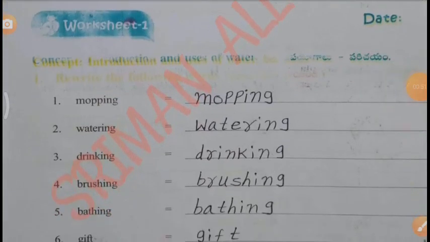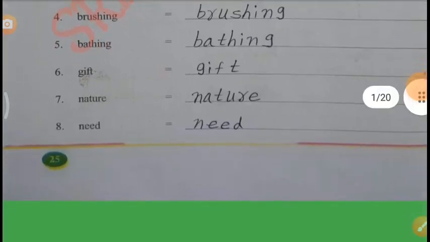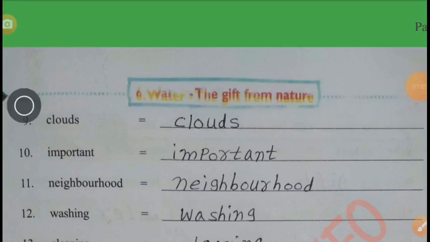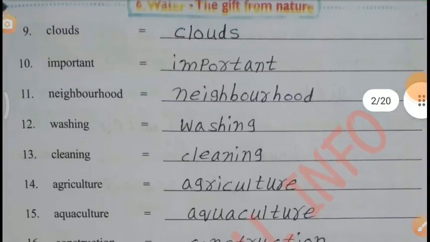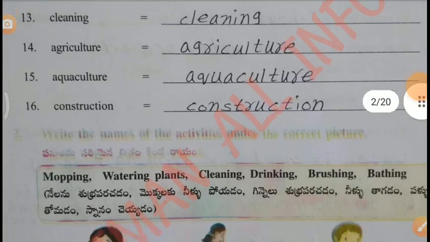Worksheet number 1. Rewrite the following words. Mopping, watering, drinking, brushing, bathing, gift, nature, need, clouds, important, neighborhood, washing, cleaning, agriculture, aquaculture, construction.